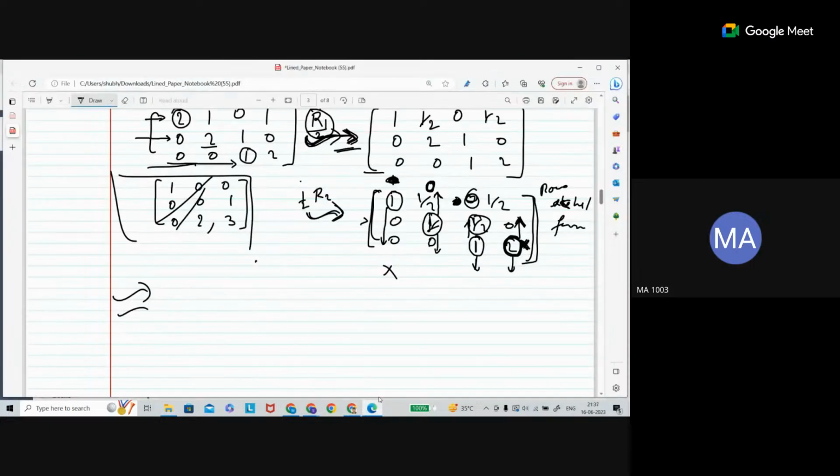So here is the leading entry, and the corresponding column is this one. Only the leading entry in this column should be non-zero and the rest should be 0. For this other one, this is the leading entry, and in this column except this one, the rest should be 0. This is what the third condition is saying.